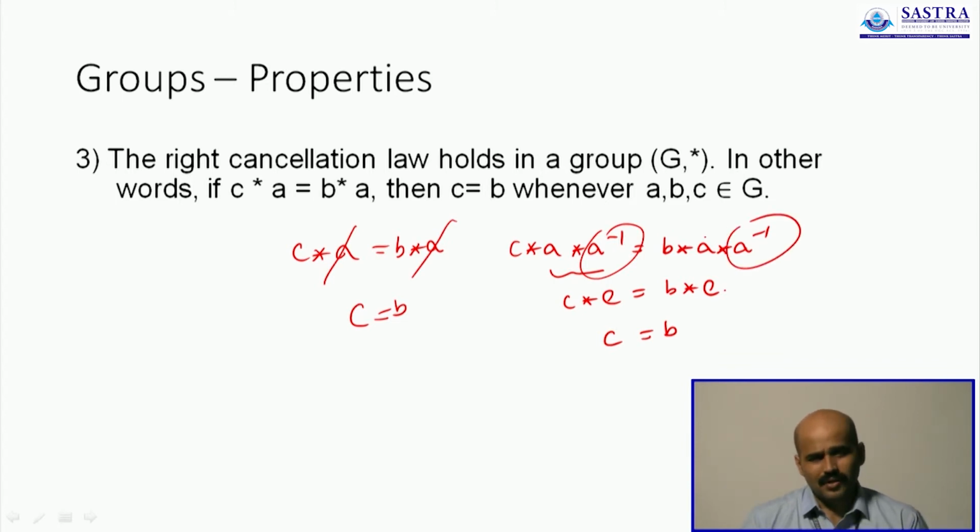That is why we say that the left cancellation law and the right cancellation law hold only in a group, not a monoid, not a semigroup, not a set. All your elements should be part of a group to ensure that something like this happens.